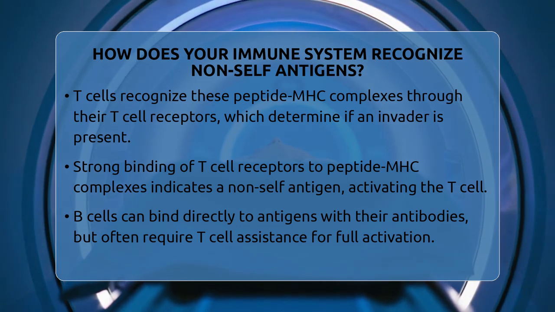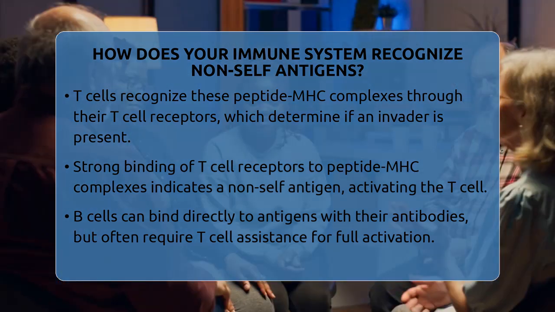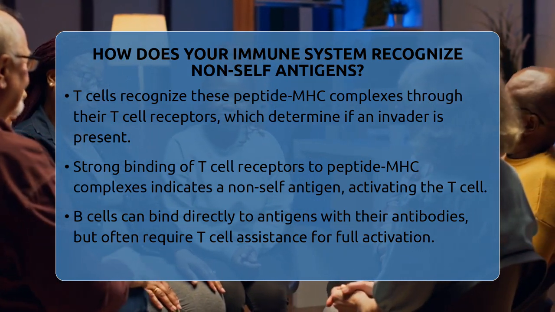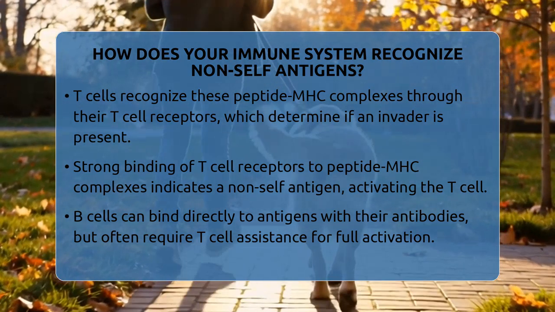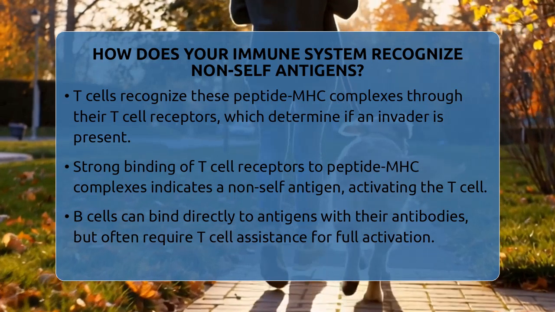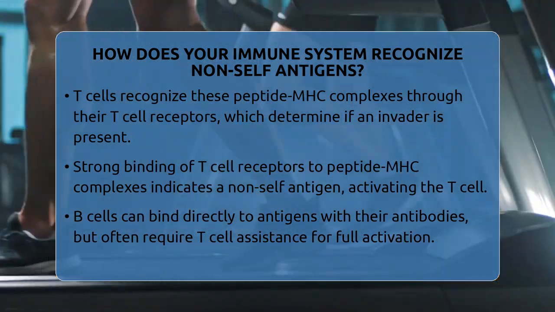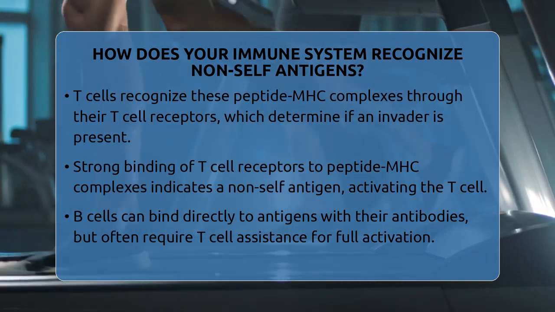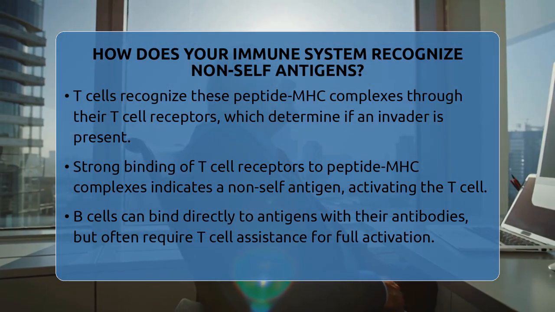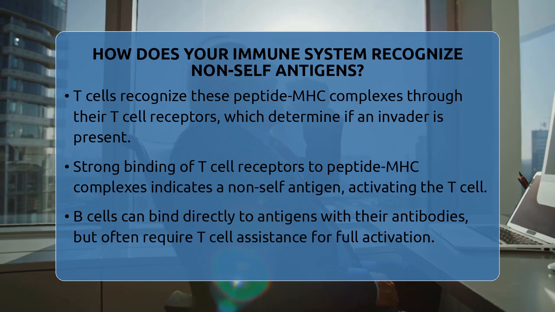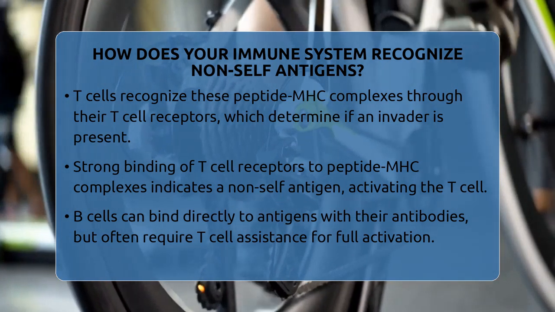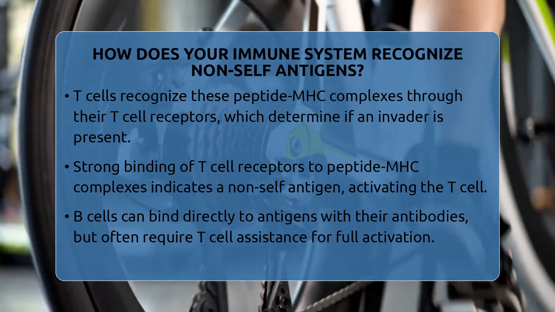B cells also play a role. They have receptors called antibodies that can bind directly to antigens. But for full activation, B cells often need help from T cells. If a B cell binds a self-antigen, it usually cannot activate unless a T cell also recognizes that same self-antigen, which is rare because self-reactive T cells are eliminated early on. This two-step process helps prevent your immune system from attacking your own tissues.